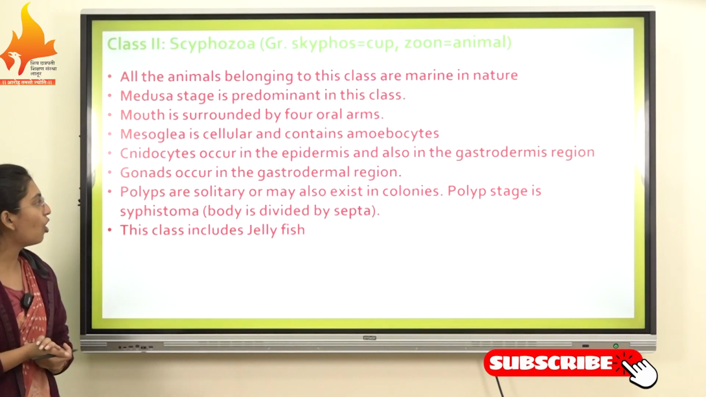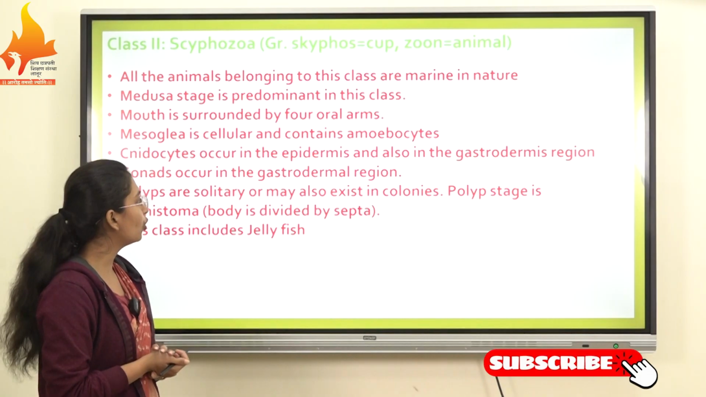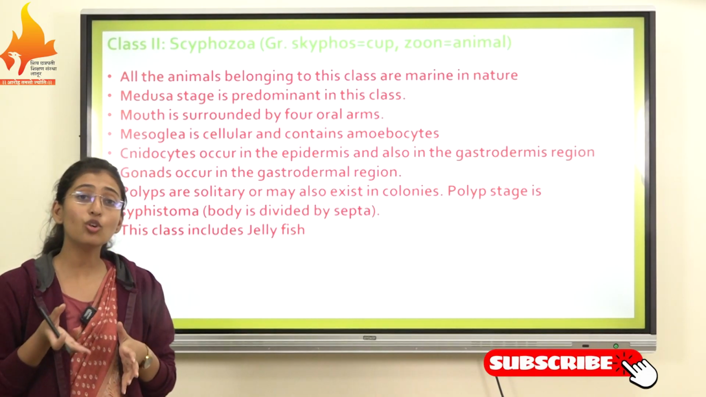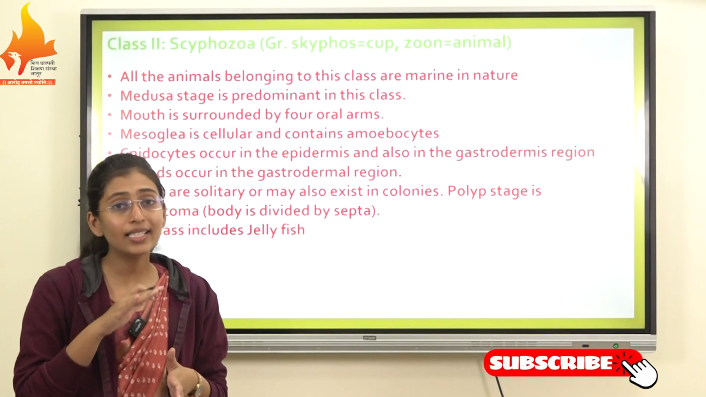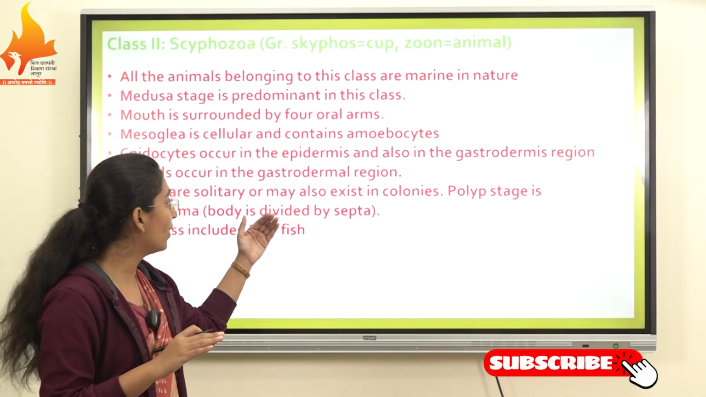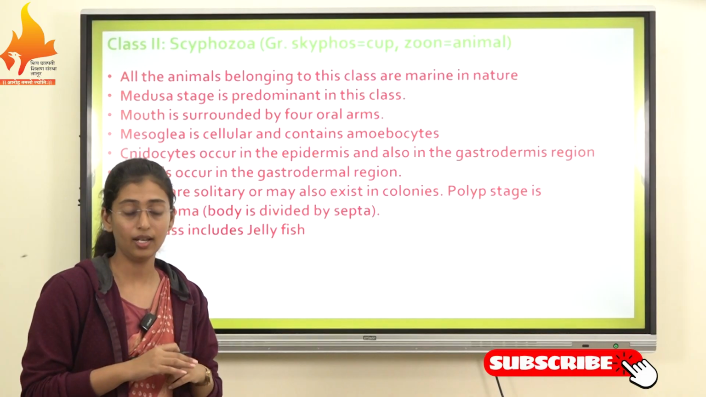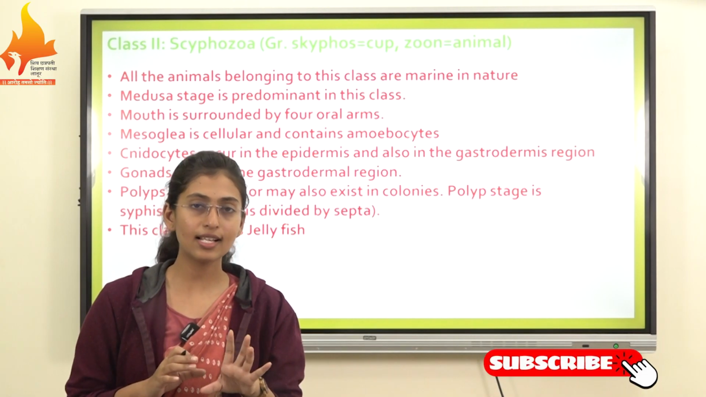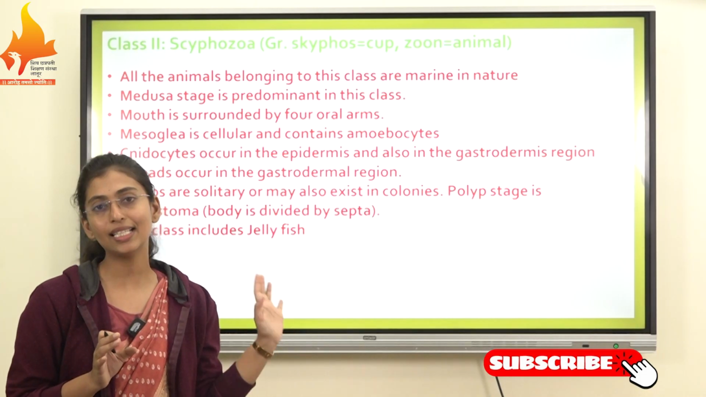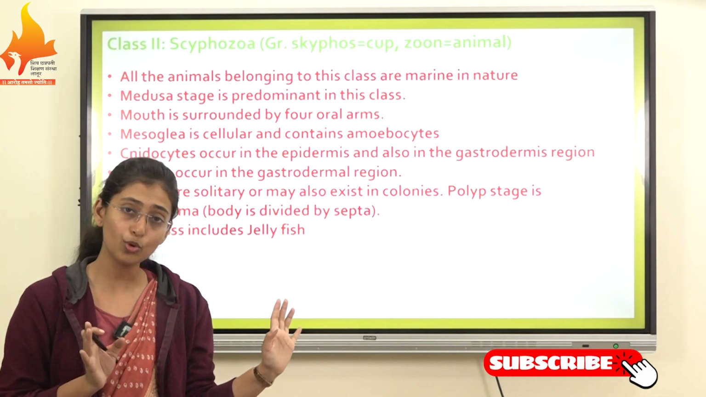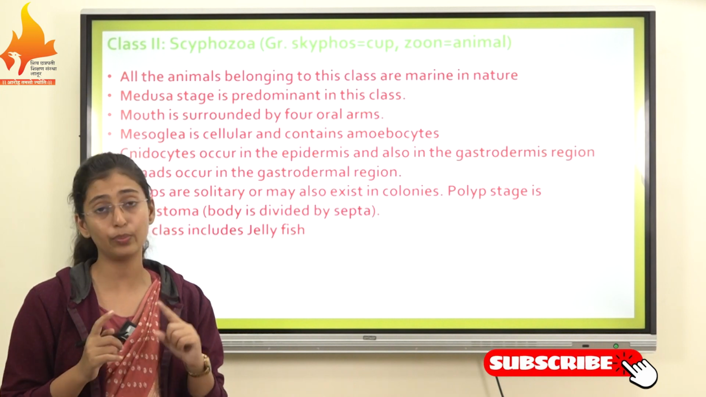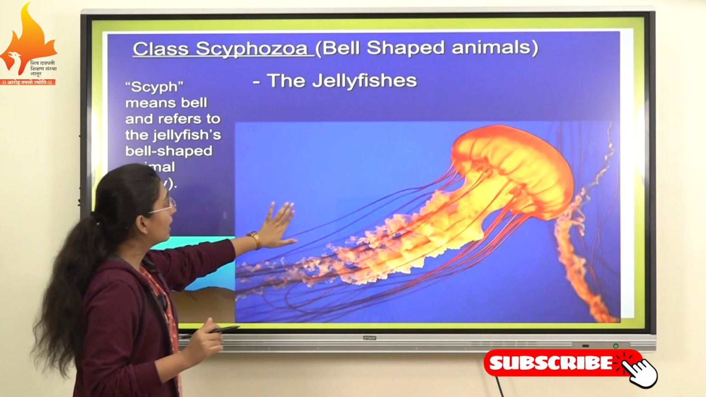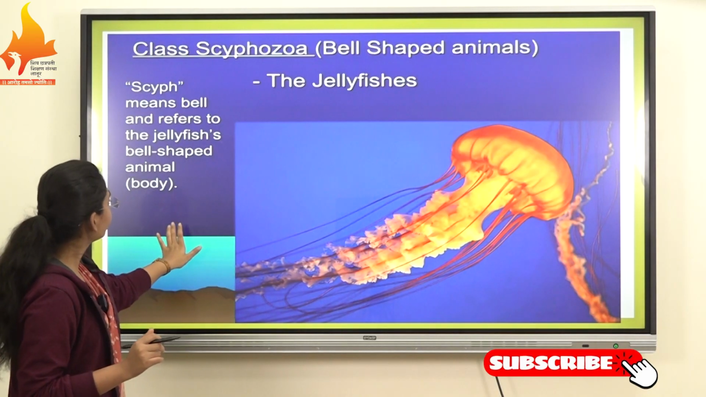So cnidocysts occur in the epidermis and also in the gastrodermis region. If we see in the class Hydrozoa, the cnidocyst cells are present only in the epidermis, but in Scyphozoa, the cnidocyst cells are present in the epidermis and also in the gastrodermis.